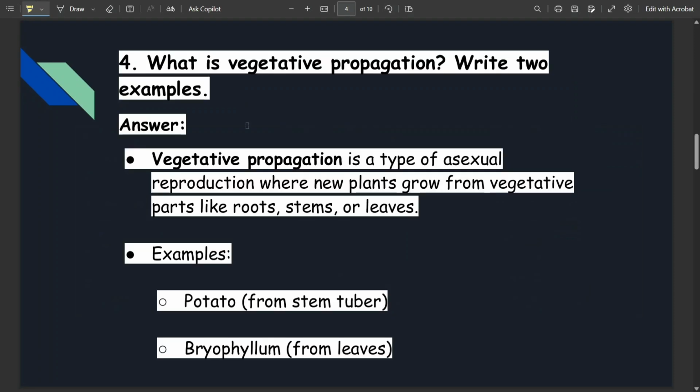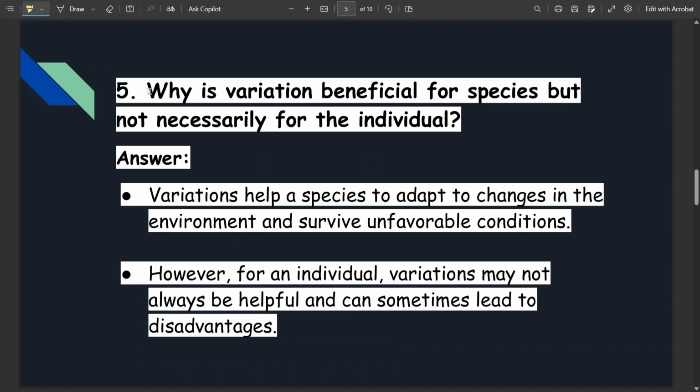Then next question is, what is vegetative propagation? Write its two examples. Vegetative propagation is a type of asexual reproduction where new plants grow from vegetative parts like roots, stems or leaves. Its examples are potato from a stem tuber, and bryophyllum from leaves.